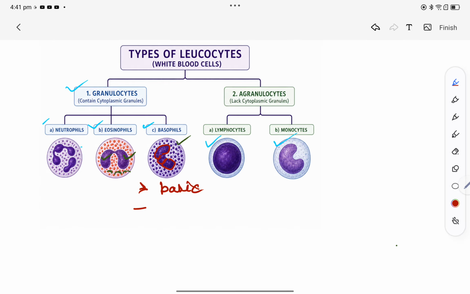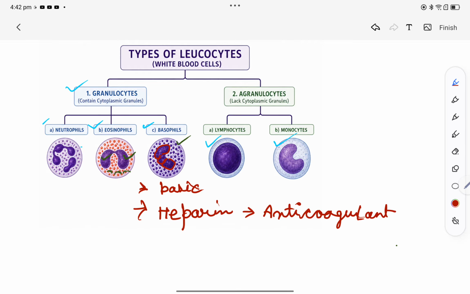Now, basophil has two very important components in their cytoplasm. First one is heparin. Now heparin is what? Heparin is a blood anticoagulant. It helps in preventing blood clotting inside the body.